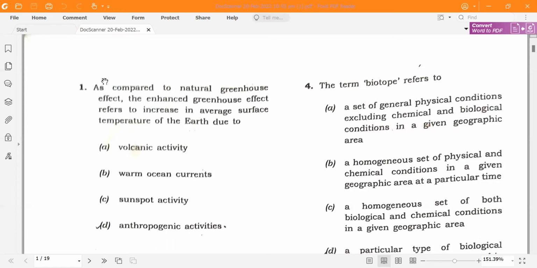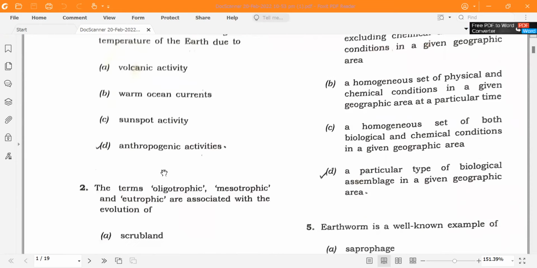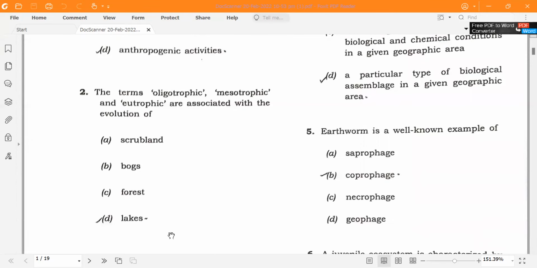As compared to the natural greenhouse effect, the enhanced greenhouse effect refers to an increase in the average surface temperature of the earth due to human activities. That is, the answer will be anthropogenic activities. The terms oligotrophic, mesotrophic, and eutrophic are associated with evolution of lakes.